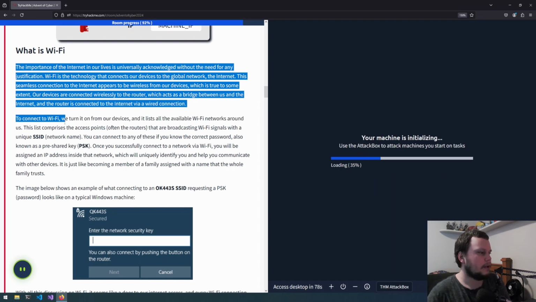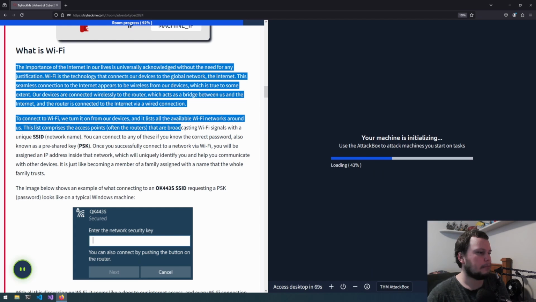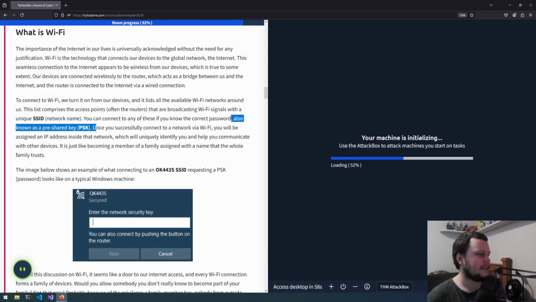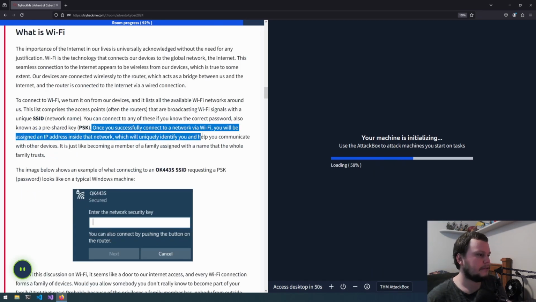To connect to Wi-Fi, we turn it on from our devices, and it lists all the available Wi-Fi networks around us. This list comprises the access points, often the routers, that are broadcasting Wi-Fi signals with a unique SSID network name. You can connect to any of these if you know the correct password, also known as a pre-shared key. Once you have successfully connected to a network via Wi-Fi, you'll be assigned an IP address inside that network, which will uniquely identify you and help you connect with other devices. It is just like becoming a member of a family, assigned with a name that the whole family trusts.